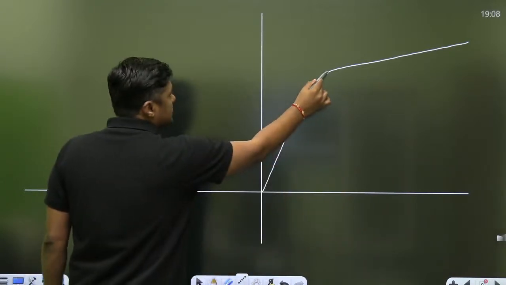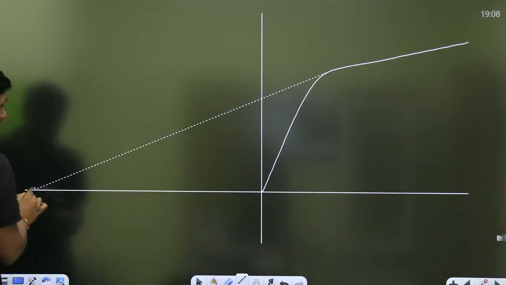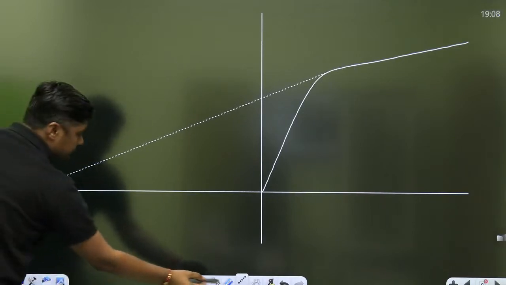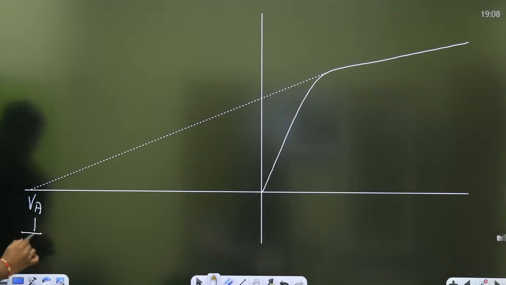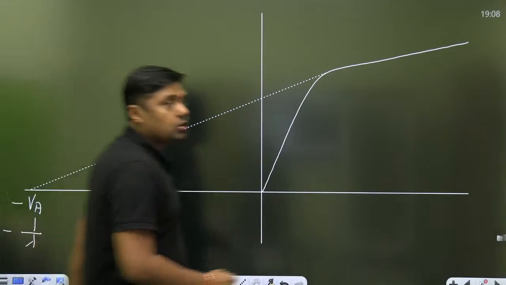Extend this line backside, and this is VA. This is called early voltage. This is nothing but 1 by lambda. It is a negative value because it is on the negative side, and that one is the positive side.